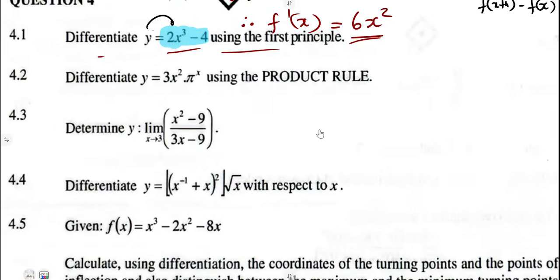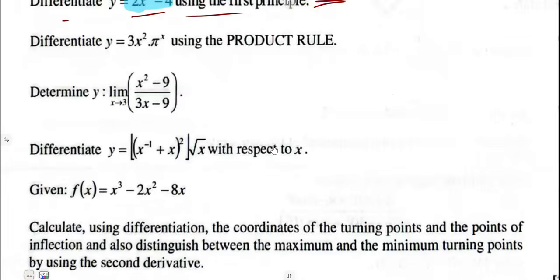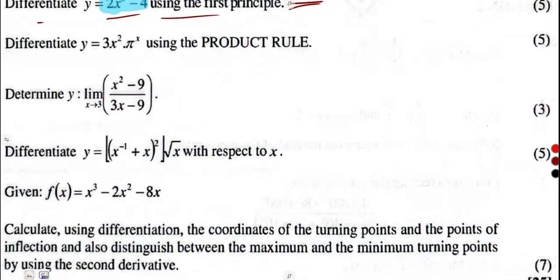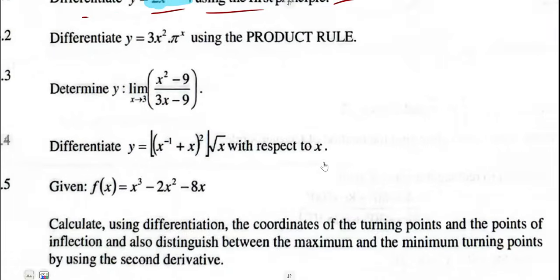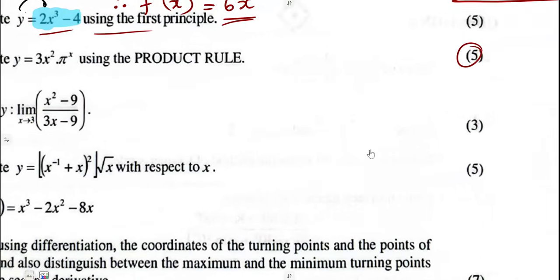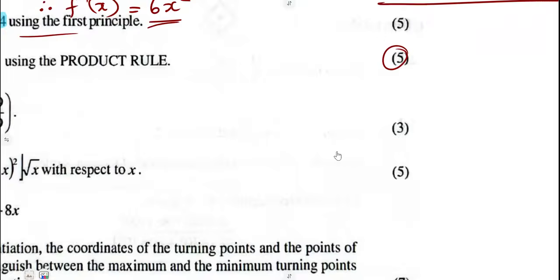All right. Then 4.2 was to use the product rule. That was 5 marks. If you check, it is 5 marks. Use the product rule, all right? The product rule, where we are given, let me try and have it aside. So this is 4.2.